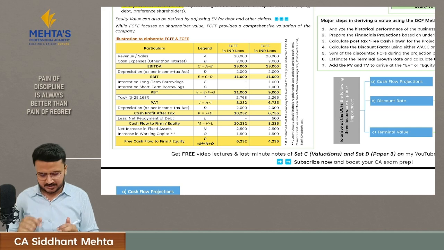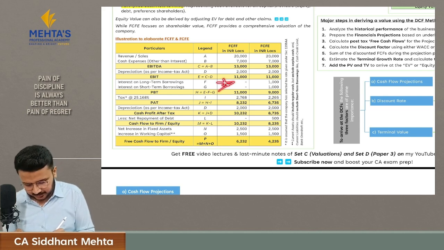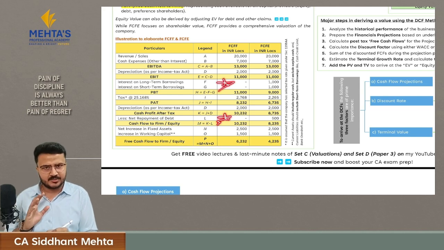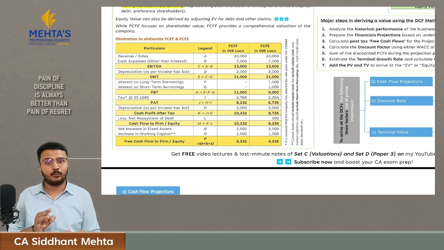Students make major mistakes in reducing this interest amount or reducing this repayment of debt. Just take care that you are not reducing it while calculating free cash flow to the firm, because we are calculating the cash which is available with entire capital holders.